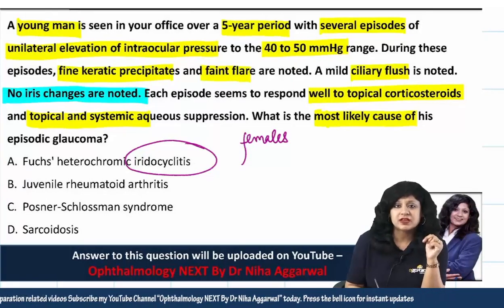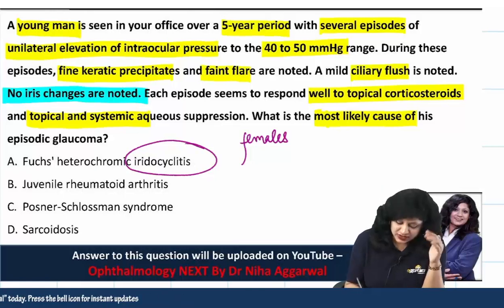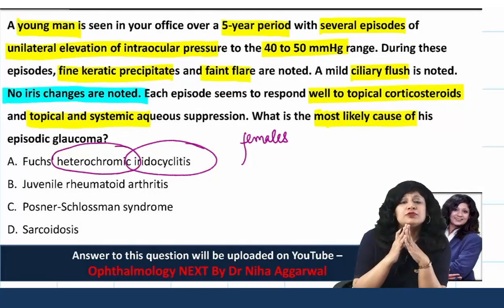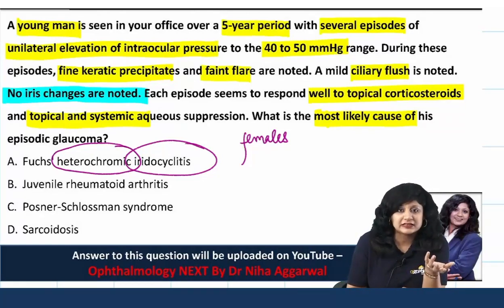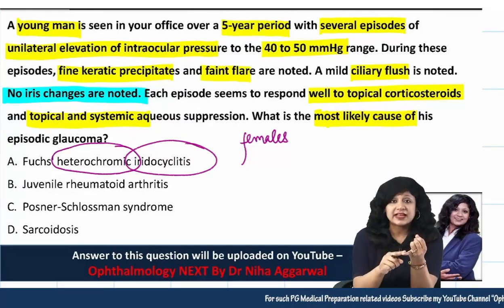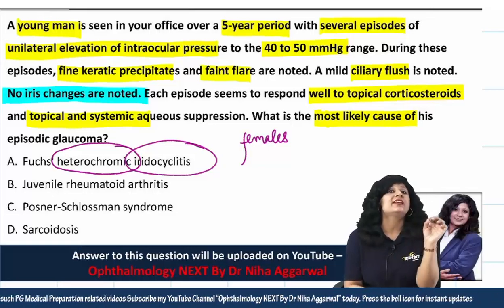Second important thing, you have got iris changes. Its name is heterochromic iridocyclitis. So one of the peculiar changes that you get in this case is heterochromia of the iris, and the affected eye is lighter colored. You have got rubeosis iridis, you have got atrophic patches, while posterior synechiae are always absent.